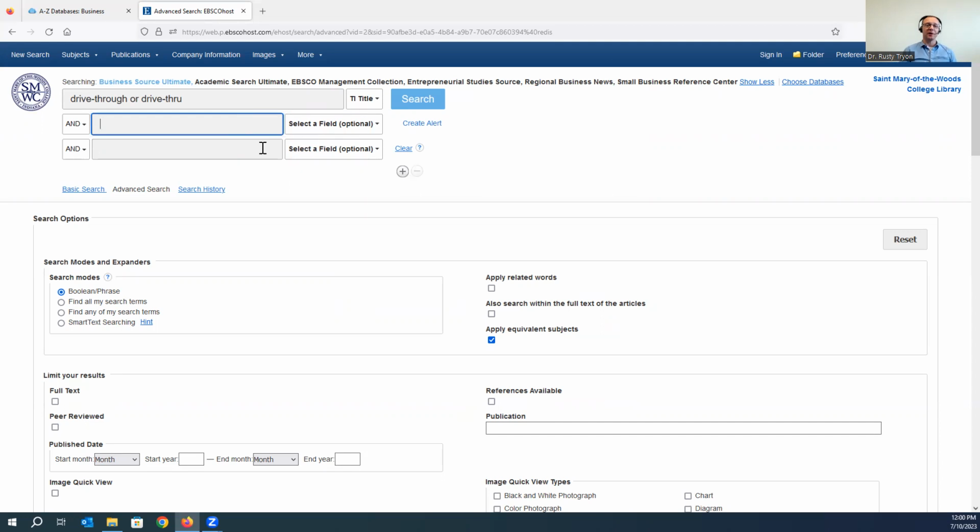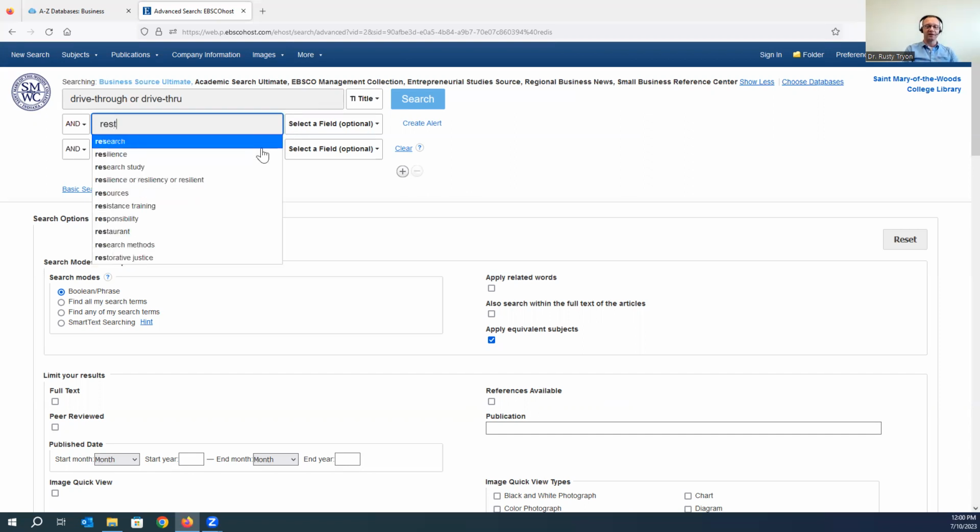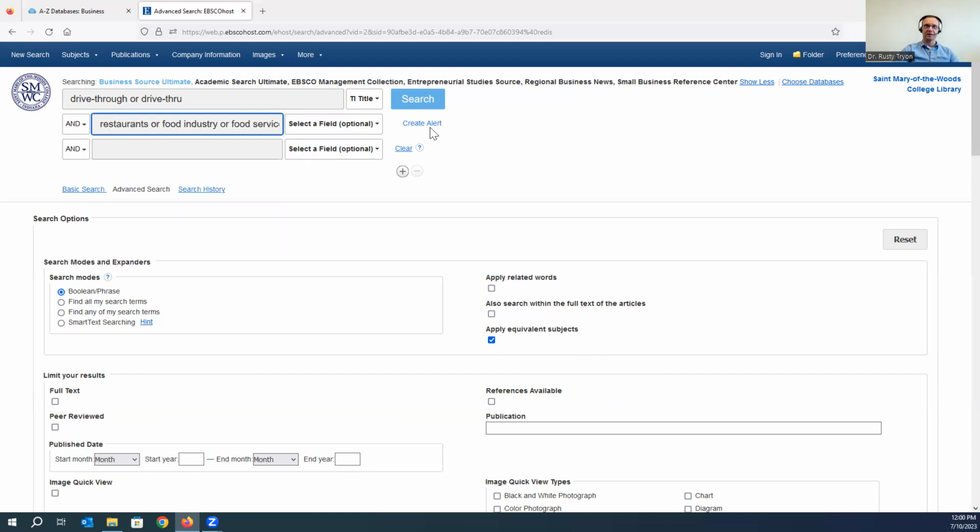Now, knowing that other business types use drive-throughs besides restaurants, I'm going to limit my search to focus just on drive-through restaurants. So I will type in restaurant, and you'll see there some suggested terms include food industry or food service, and I'll accept those. This time, I'm not going to select a particular field where that idea can show up.